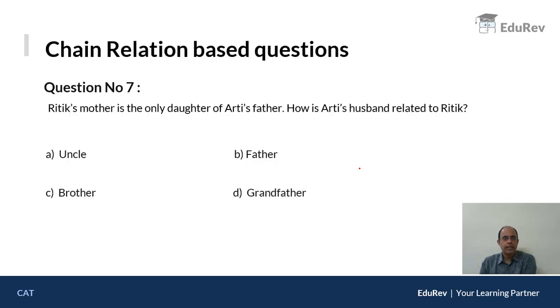Now, moving to question 7. Question 7 says, Ritik's mother is the only daughter of Aarti's father. How is Aarti's husband related to Ritik? Not Aarti related to Ritik, but Aarti's husband related to Ritik. And 4 options are given to you.